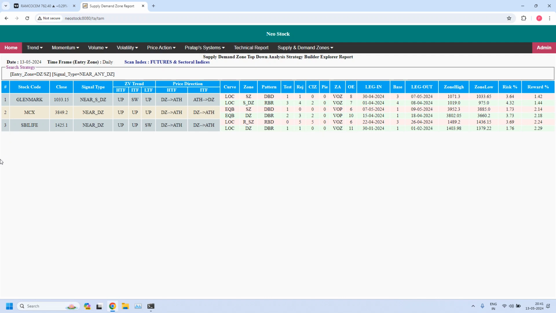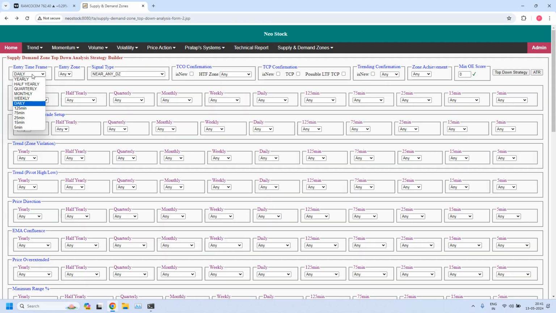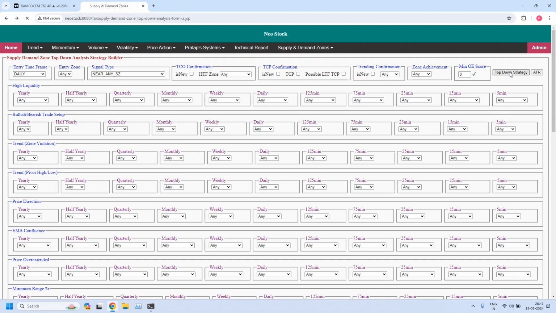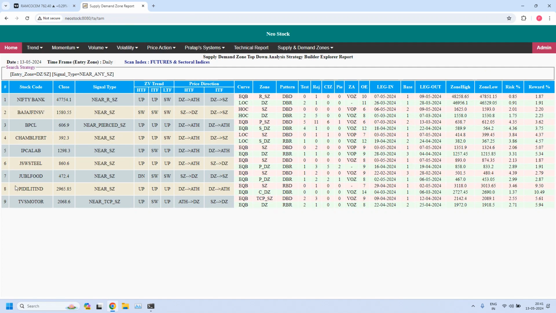Next I will generate stocks near daily supply zone. Going back to daily time frame, let us find the stocks near daily supply zone. 9 stocks are filtered. Nifty Bank is also there. It is having a high liquidity supply zone. So look for a fresh fine-tuned 5-minute zone inside this.